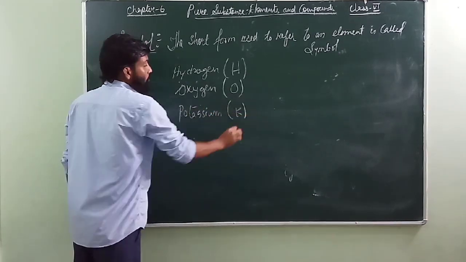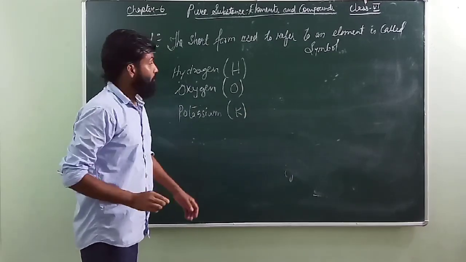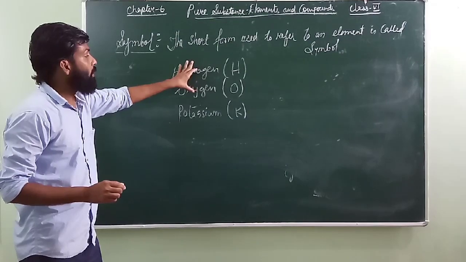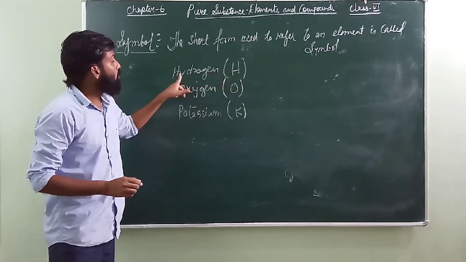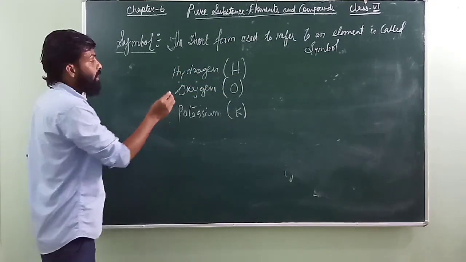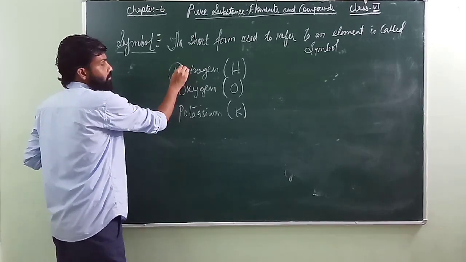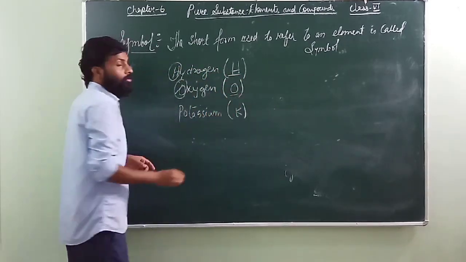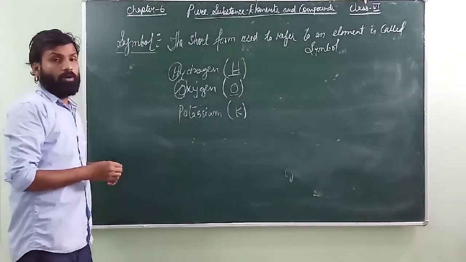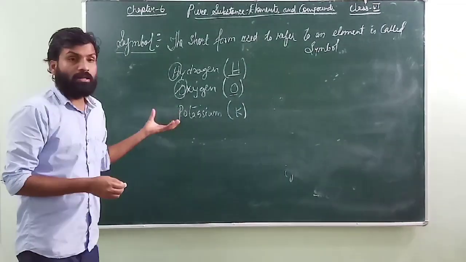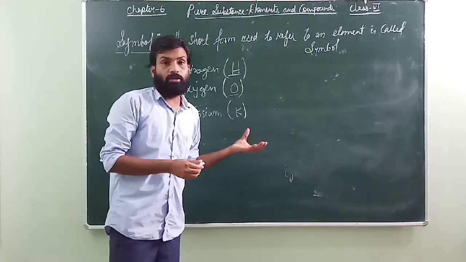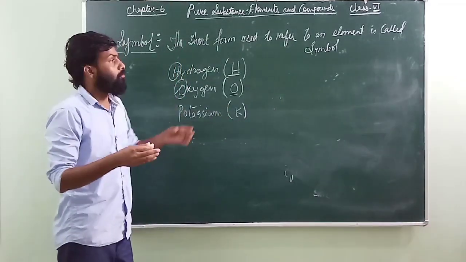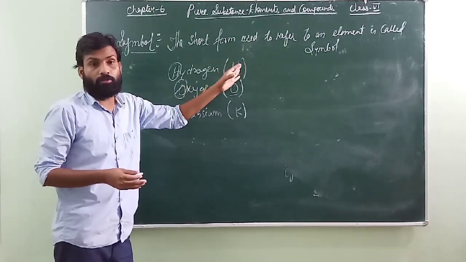Now, most of the time, if you see, the symbol of the element is nothing but the first letter of that particular element name. Here the element name is hydrogen, the symbol is H. Here is oxygen, the symbol is O. But sometimes what happens, the first letter, because we have only 26 letters in our alphabet, isn't it? So 26 letters means we cannot write the 118 elements with these 26 letters, okay? So there will be some collision of the names.